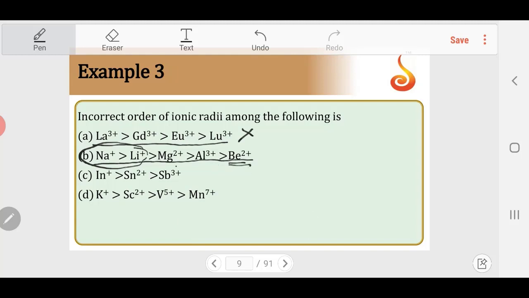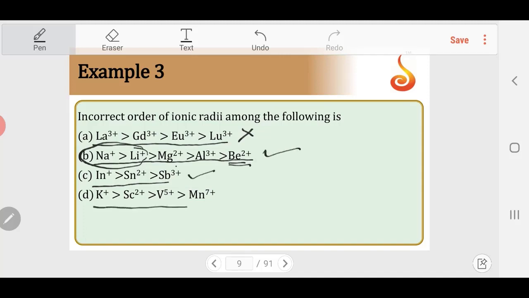Effective nuclear charge is much more, and the size is much smaller than lithium. So that is the least sized ion. Na plus is the greatest among all the given ions, then lithium, then Mg, aluminum and P2 plus. Indium, tin and antimony are in the same group, and moreover you have 1 plus, 2 plus and 3 plus. Charge is increasing, so the more electrons being removed, definitely the size decreases. This is also correct.